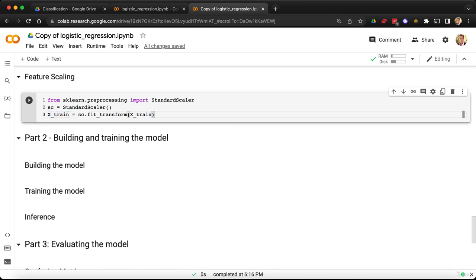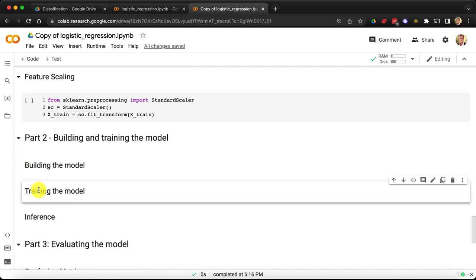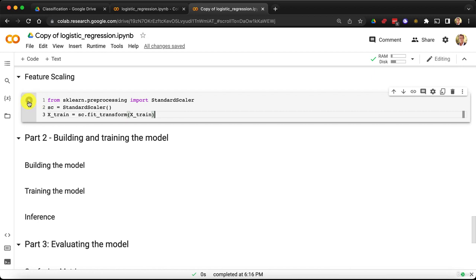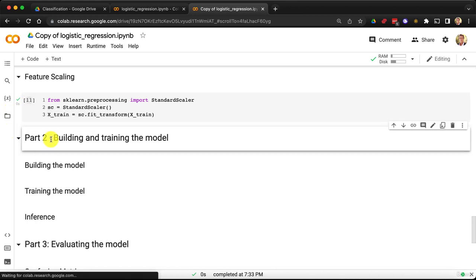Okay? And congratulations, my friends. That's it for feature scaling. That's the only thing you have to do to prepare your array of independent variables in the training set for the training, which we will do in 2 tutorials. And so now we're going to run this cell to make sure our independent variables in the training set are scaled. And now they are, so we can move on to part 2, building and training the model.